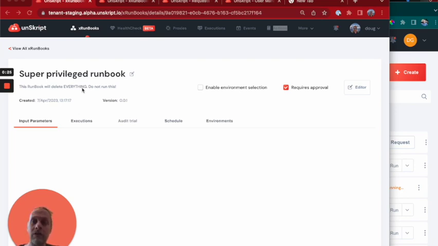So what we can do is when you open up that page, the page here that describes your RunBook, you can click this button, and this button says it requires approval. In the videos on our access control, we'll talk about the different levels of access that different users have. And in this case, we will need another person with access to approve this RunBook to actually say, yeah, we can run this RunBook and actually delete everything. So what does that look like?